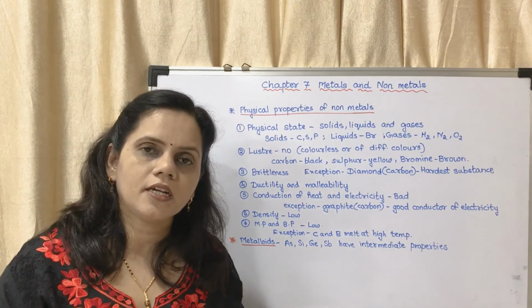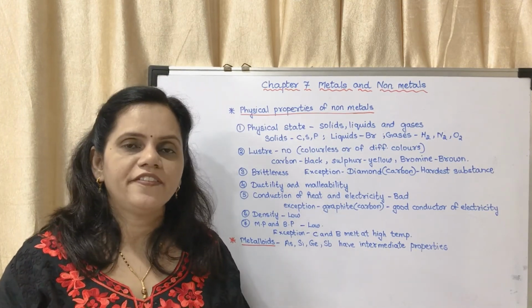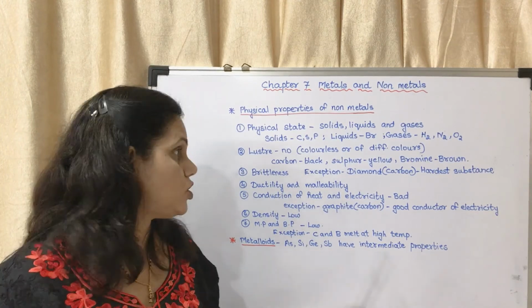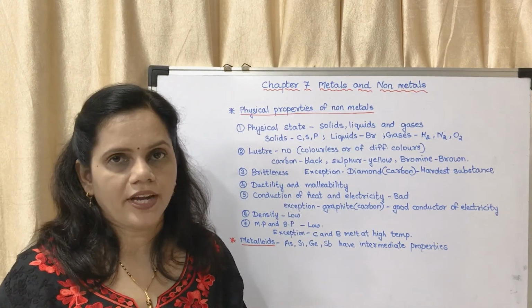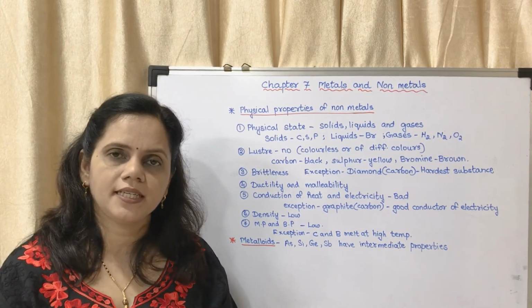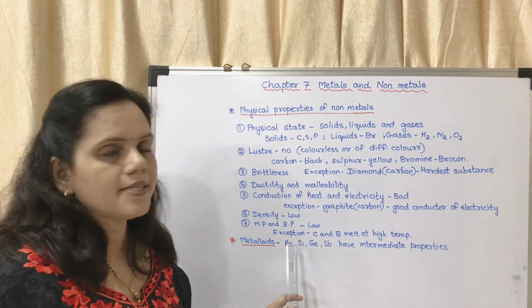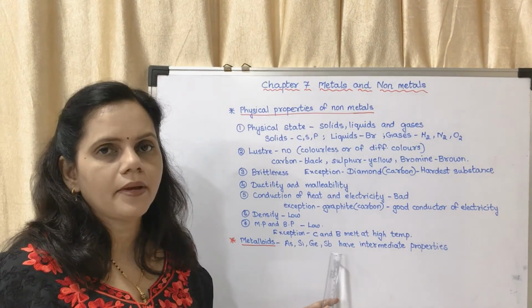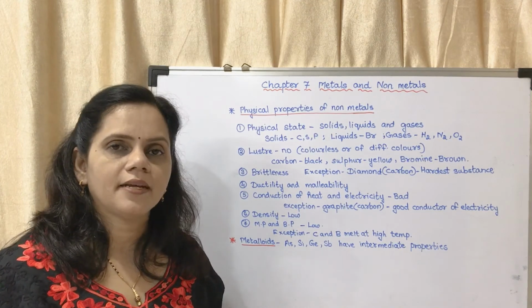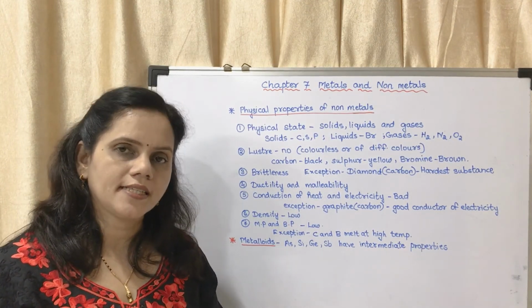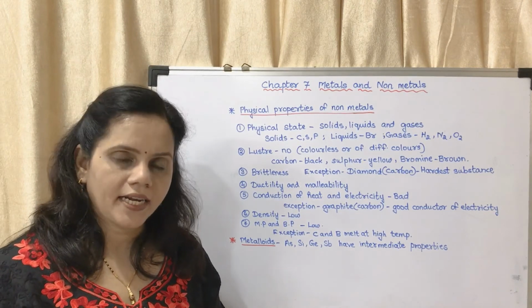You could get a question to differentiate between metals and non-metals. So you can differentiate with the help of these points. Now the last type of elements is metalloids. Examples given: arsenic, silicon, germanium, antimony. These are the 4 examples given in our textbook. You may learn that.